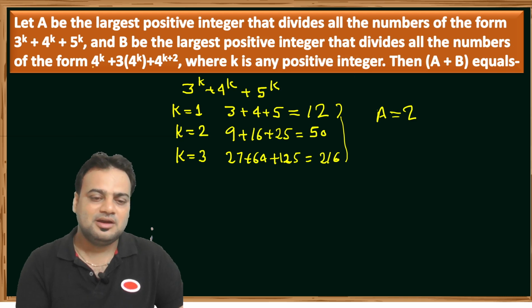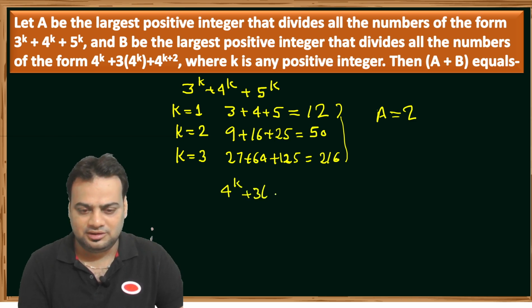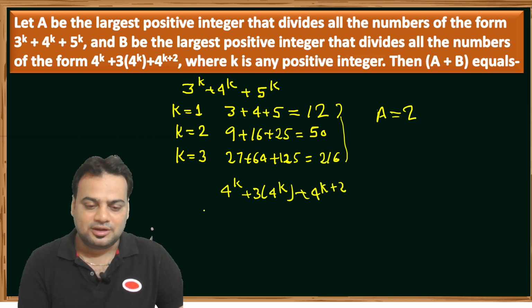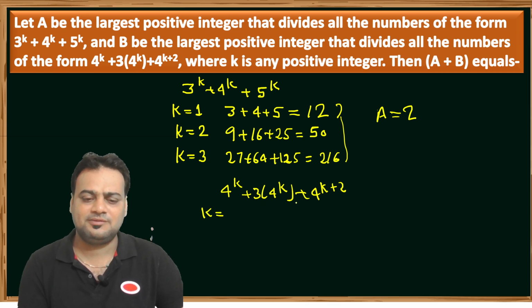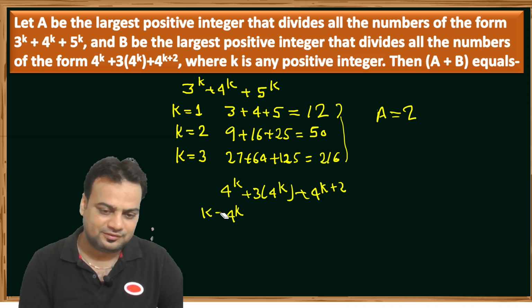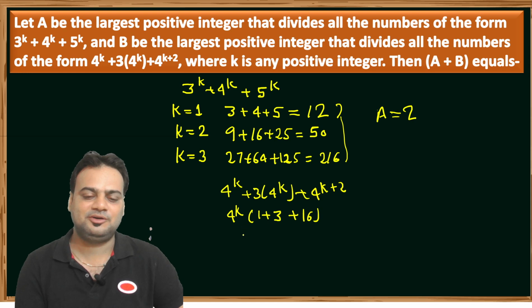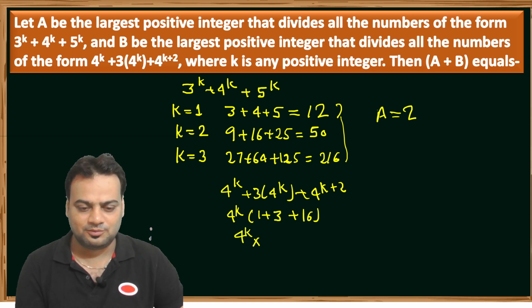Similarly, the next condition is 4 to the power k plus 4 to the power k plus 1 plus 4 to the power k plus 2. Here we extract 4 to the power k as common to all. What remains is 1, plus 4, plus 16, which is 21, so the number is of the form 4 to the power k into 21.